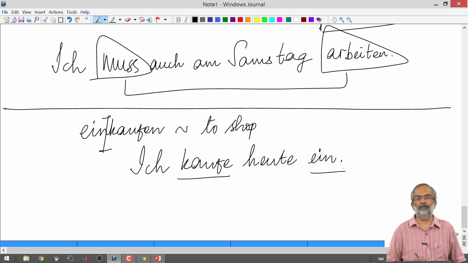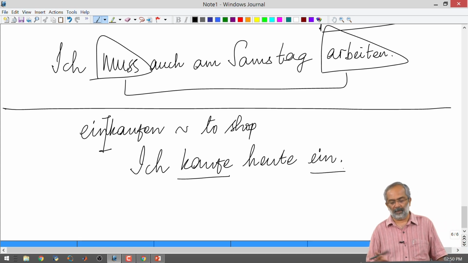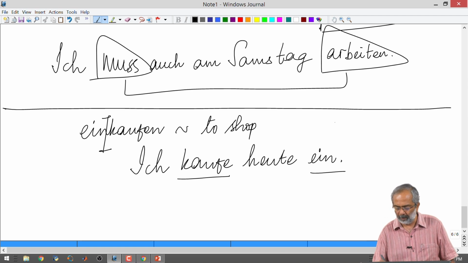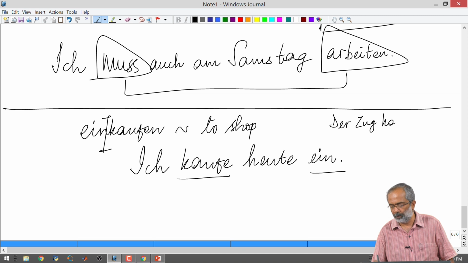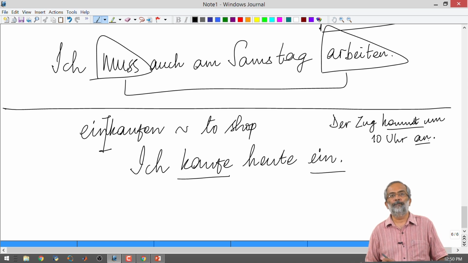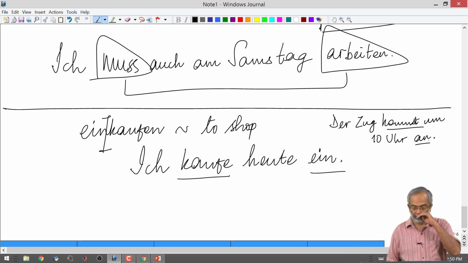It is a separable verb. We have to break it, and this is the same as der Zug kommt um 10 Uhr an. Ankommen, okay. Kommt an. Ich kaufe heute ein.